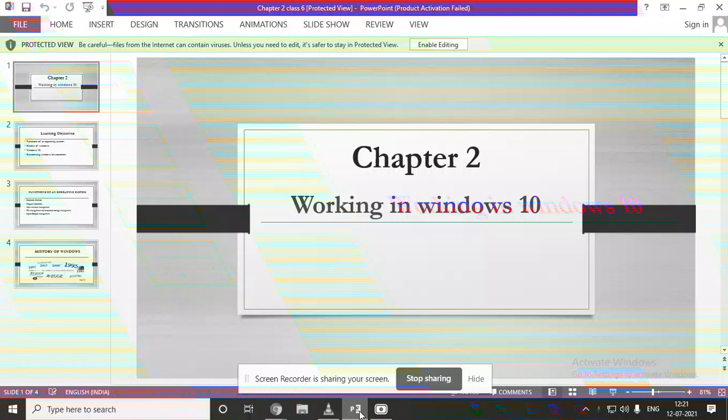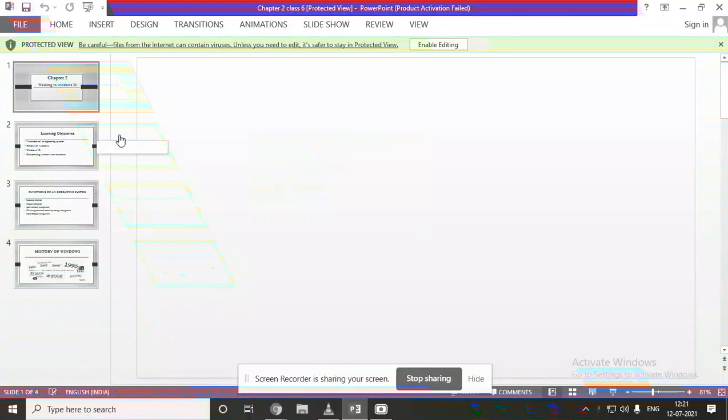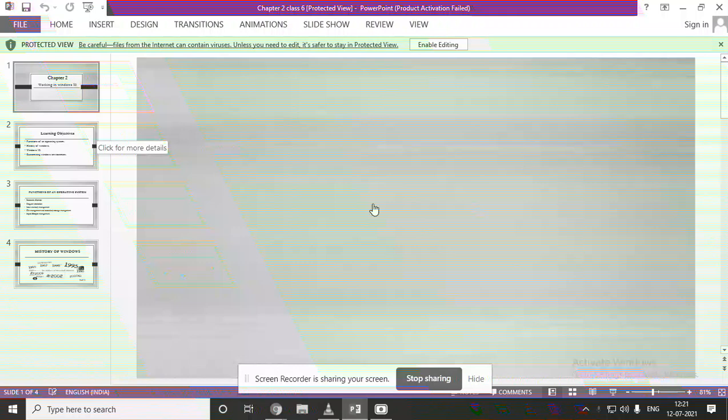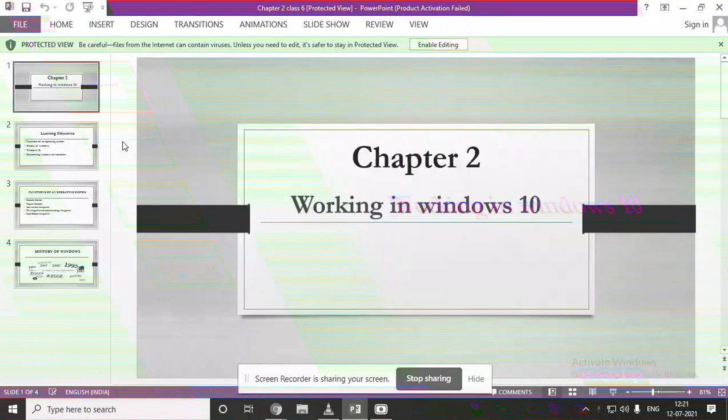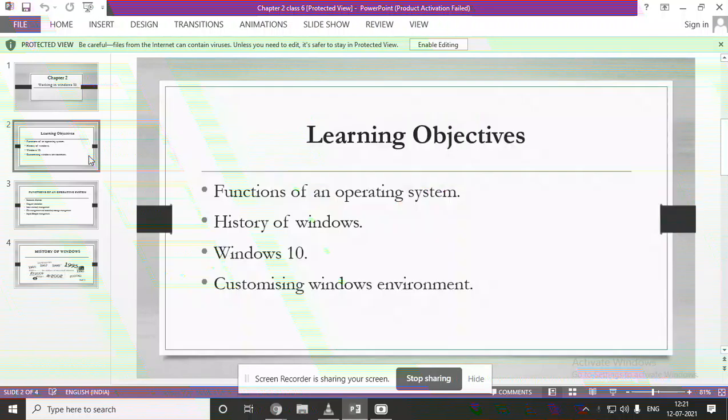So in the previous class we discussed your first lesson. In today's class we will see your second chapter, that is about working in Windows 10. What you're going to study in this chapter is functions of an operating system, history of Windows, Windows 10, and customizing the Windows environment.